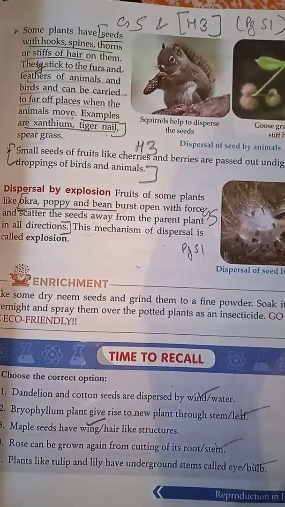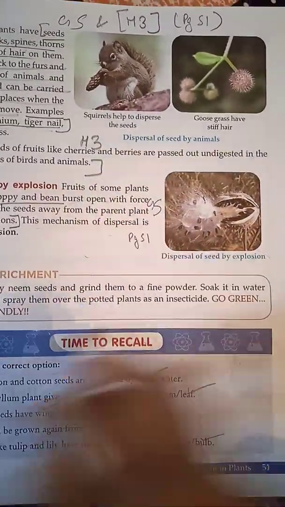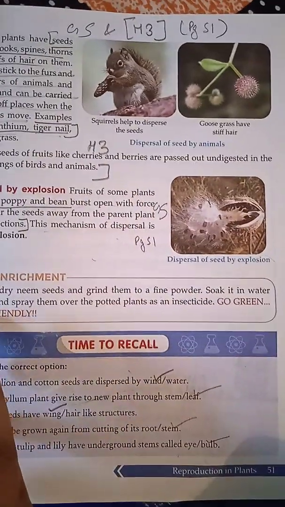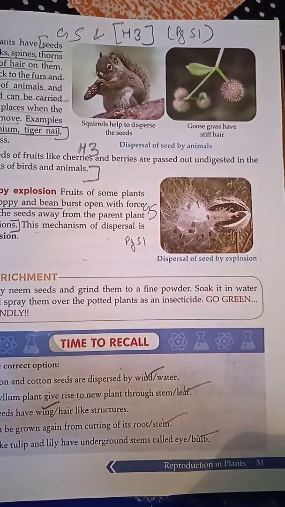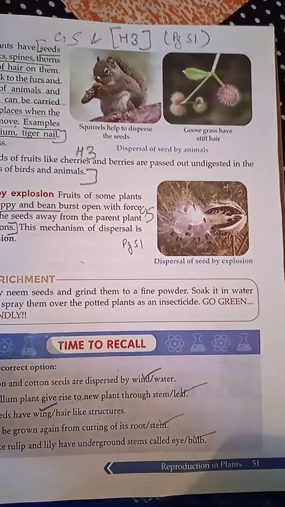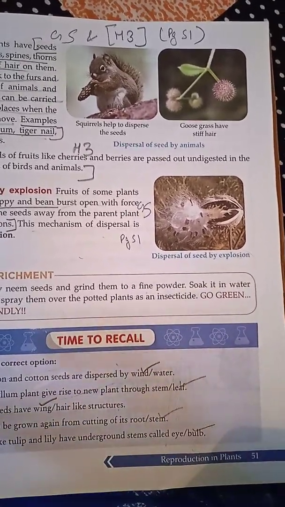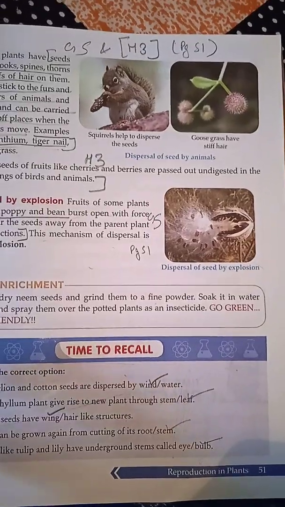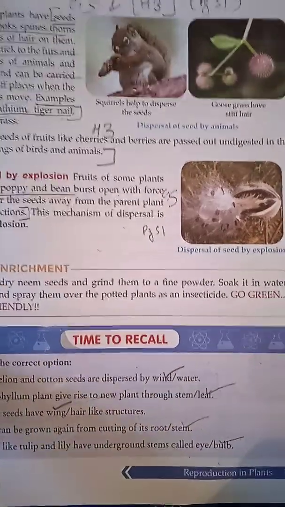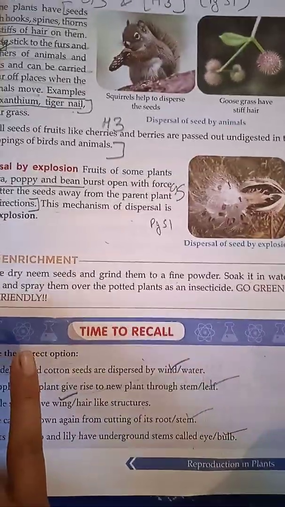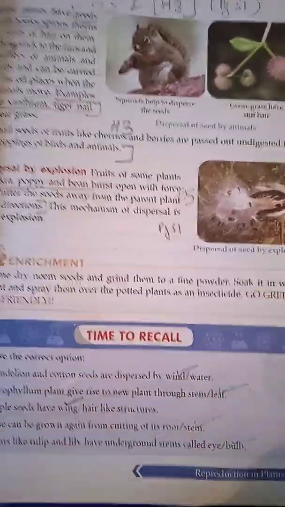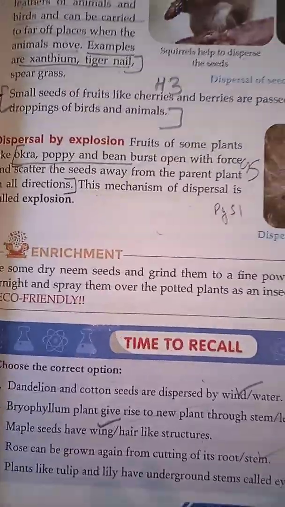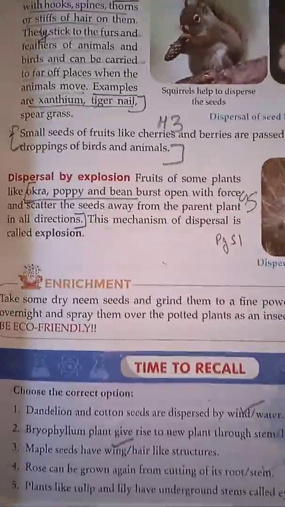Now children, you are supposed to take certain neem seeds, make a powder, keep it in water for a night, and then spray it on the plants you have at your home. Then all the insects will die from those plants, because especially in the rainy season the climate is too humid and there are so many germs in your house.